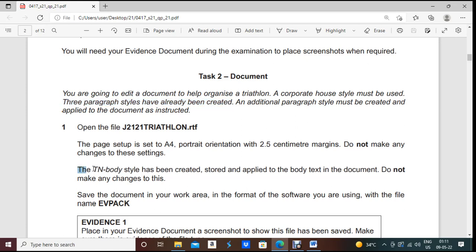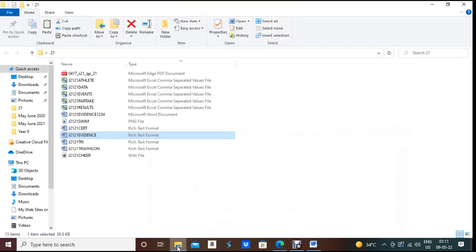Okay, so here again they mention some style has been created, stored and applied to the body text in the document. Do not make any changes to this. Okay, now save the document in your work area in the format of the software you are using. So we are using Word, so we have to save it as a Word document with the file name evpack. So let me open the triathlon.rtf from our folder.